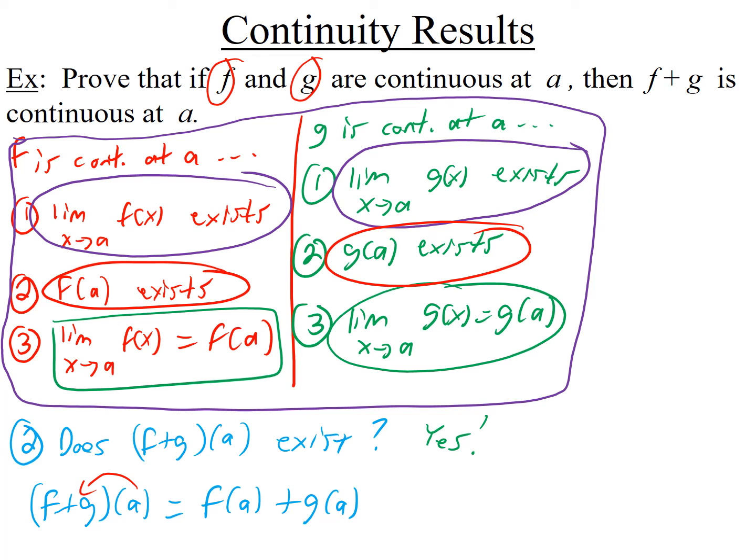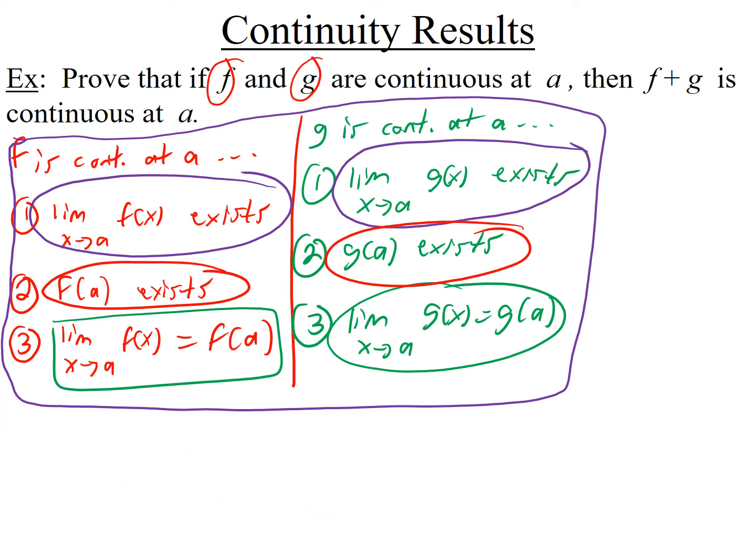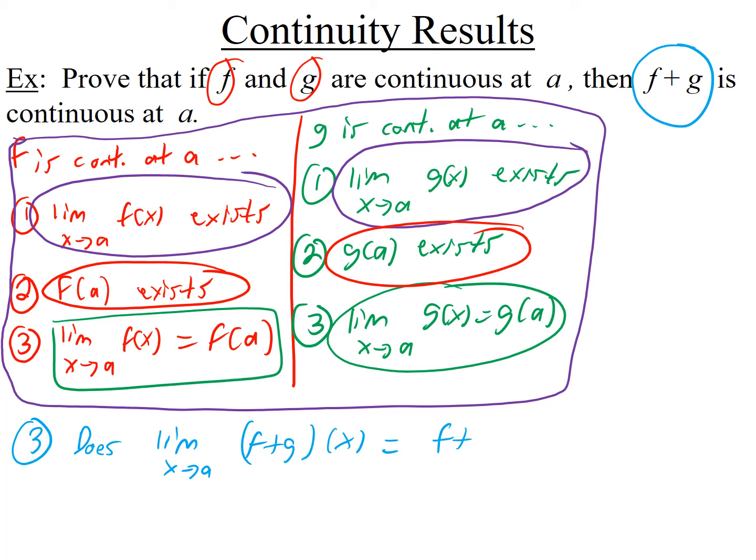Okay, and the third question. The third question is, does the limit answer for f plus g and the answer you get when you plug in a to f plus g, are they the same? So does the limit as x goes to a of f plus g of x equal f plus g of a?